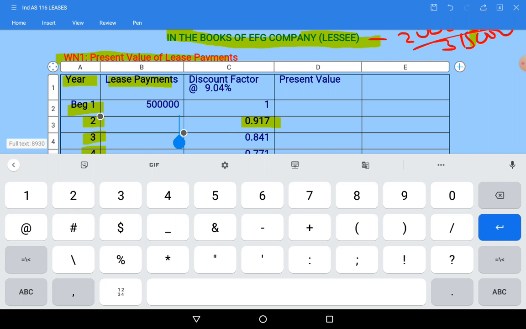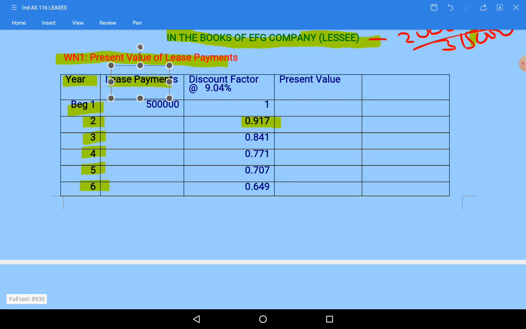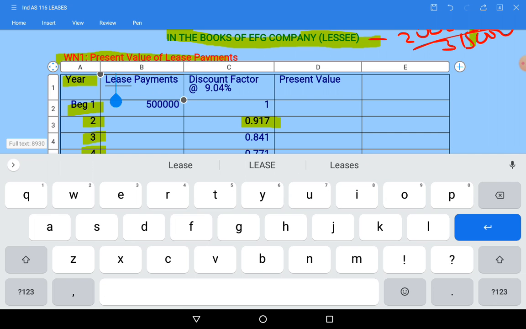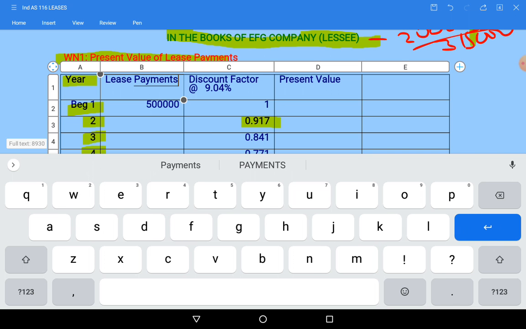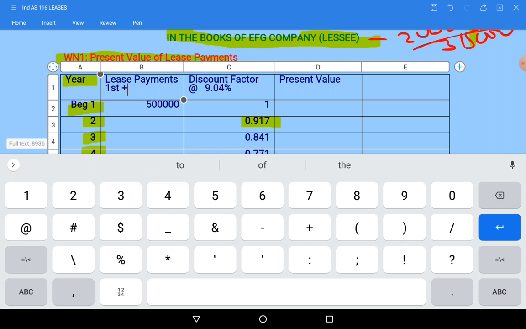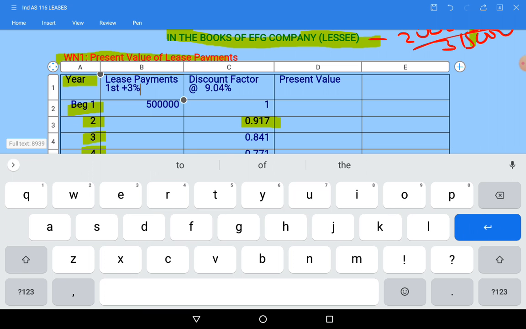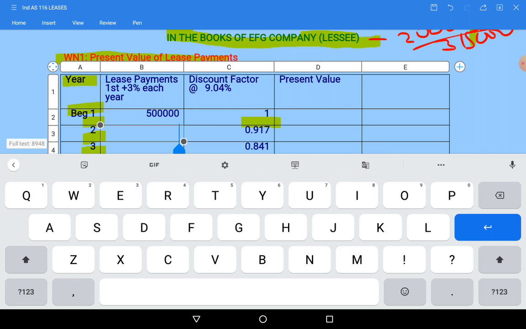Second year 5 lakhs plus, after the first year, in the value itself, each year plus 3% we need to add, that is said in the question. So each year plus 3%.